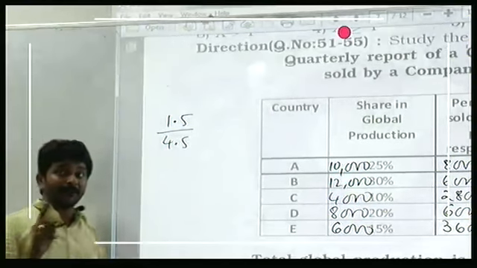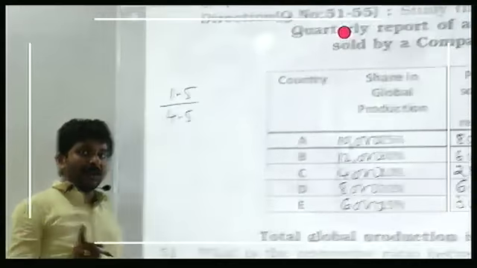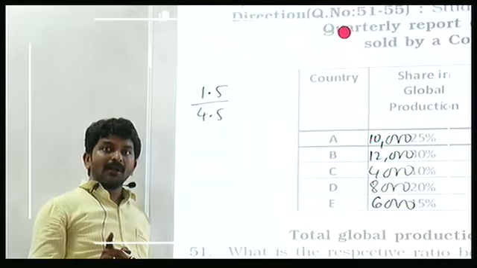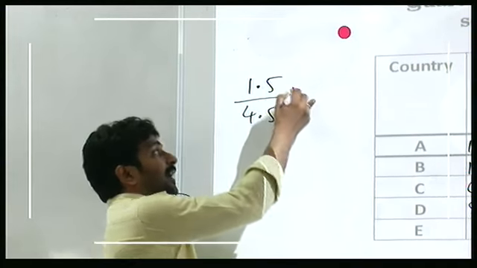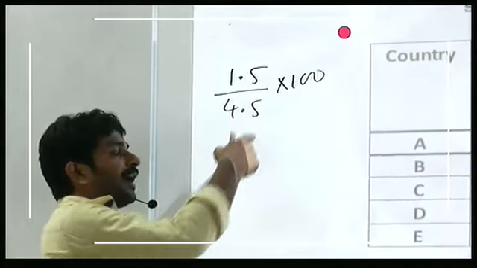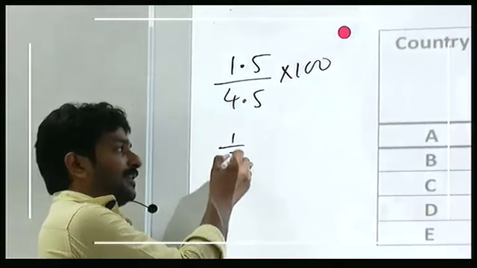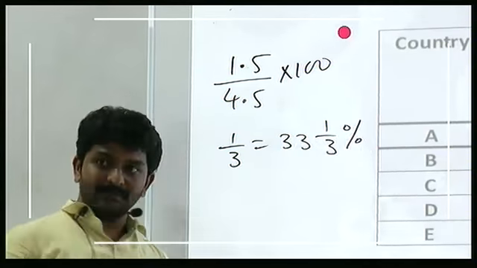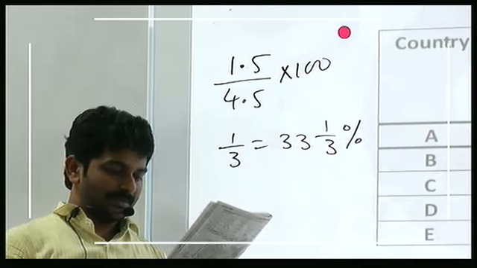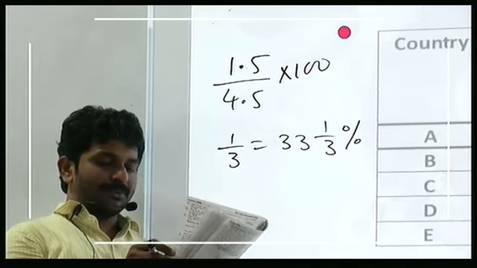You need to calculate profit percent or loss percent only on cost price. Cost price is 4.5 lakhs. Selling price 6 lakhs, so profit is 1.5 lakh. It asks about profit into 100. 1.5 by 4.5, 1 by 3. 1 by 3 in the sense 33 and 1 by 3 percent. Clear? Yes or no? Next. Fourth option is your answer.